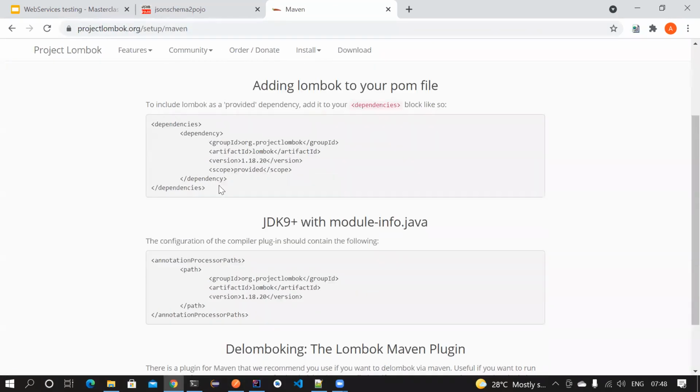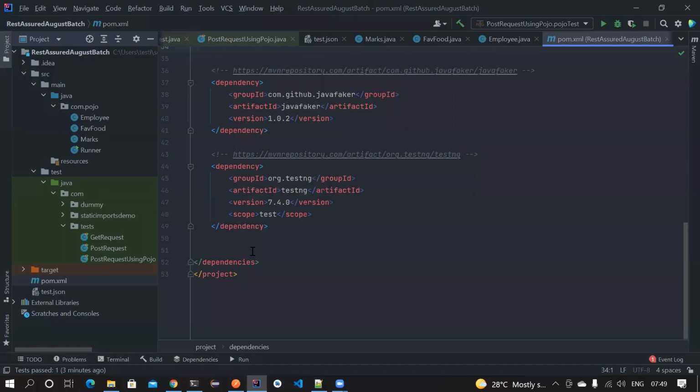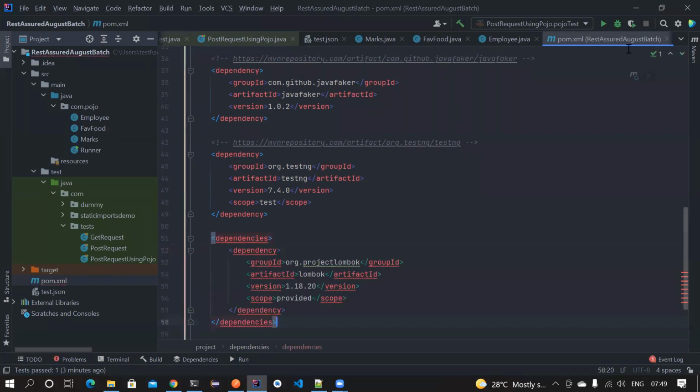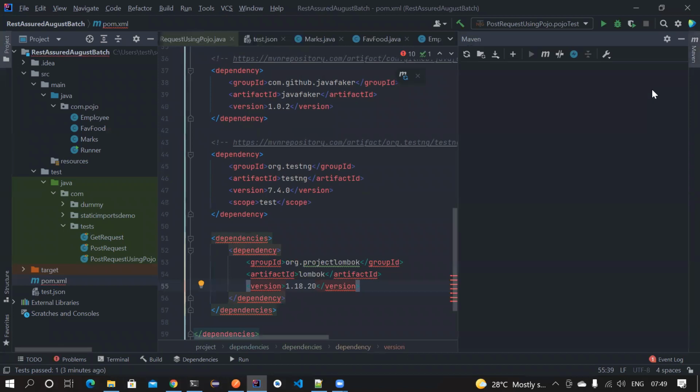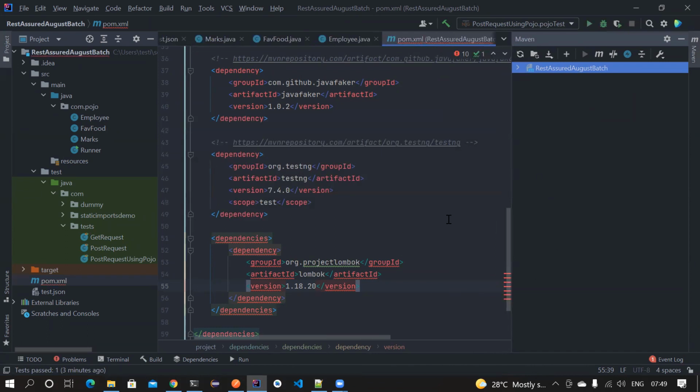Let's add it. Okay, copy this. You don't have to provide the scope, and then paste it here. I don't need the scope for now. Just import all these libraries. It will download some jar files. Using that, you can reduce the boilerplate code. We want to understand how.